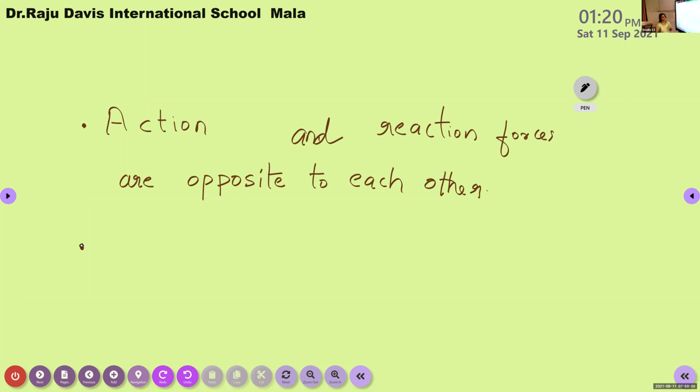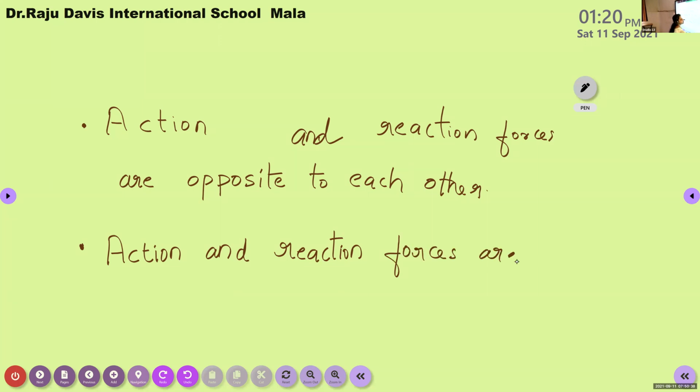So action and reaction forces occur in different objects. They do not occur in the same object, they occur in different objects.